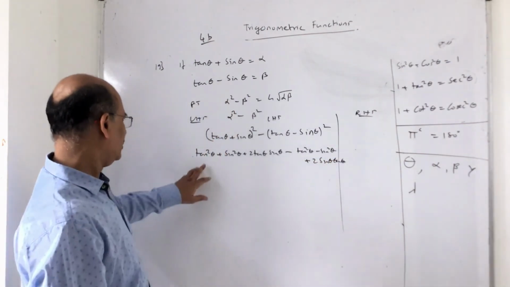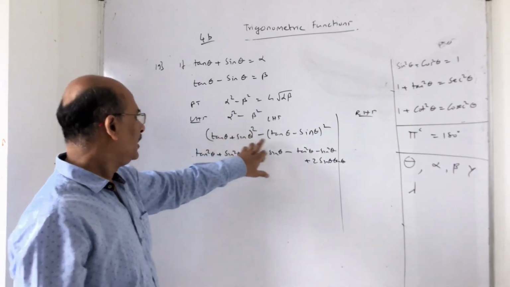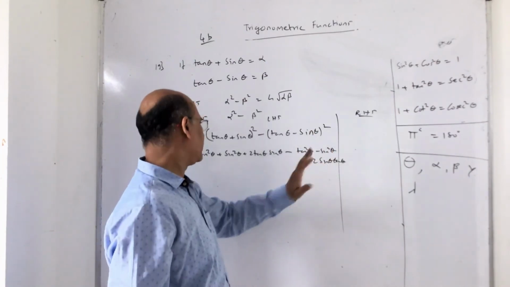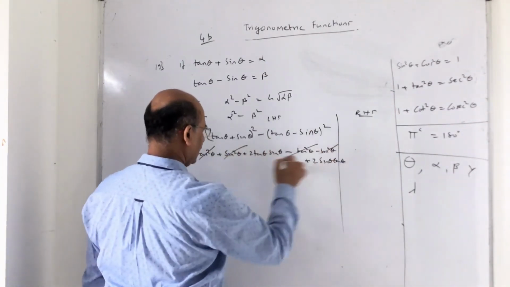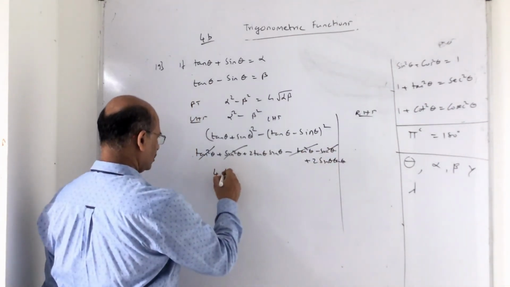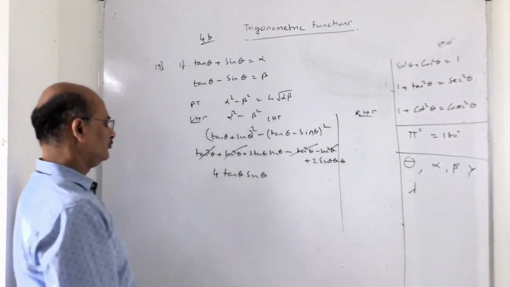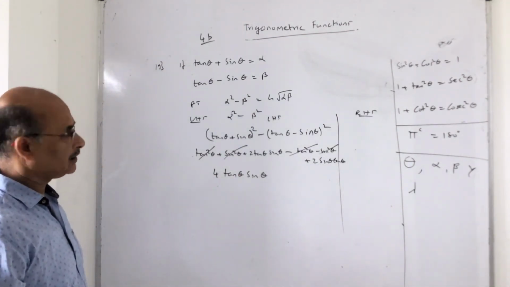Just check what it is. A plus B whole square, and A minus B whole square is A square plus B square minus 2AB, so great. What happens now? This will get cancelled, this will get cancelled. So 2 plus 2, 4 tan theta sin theta. Right? 4 tan theta sin theta.